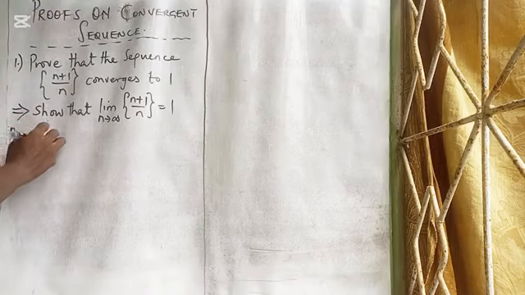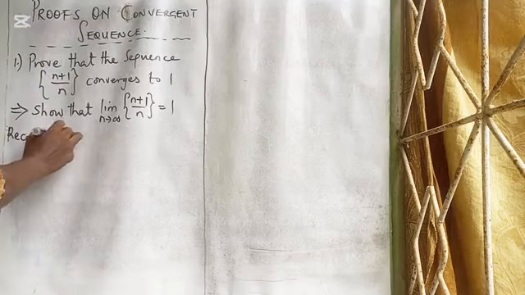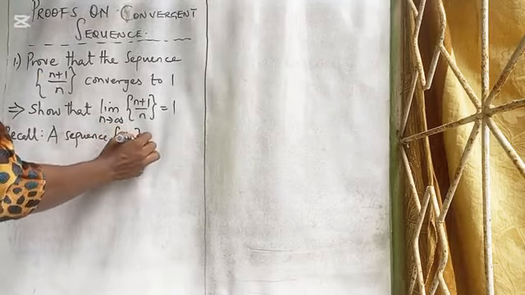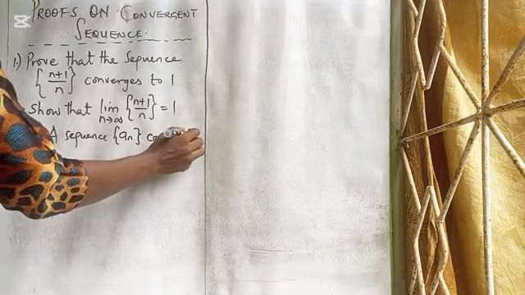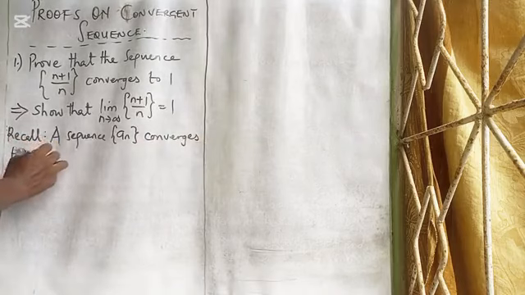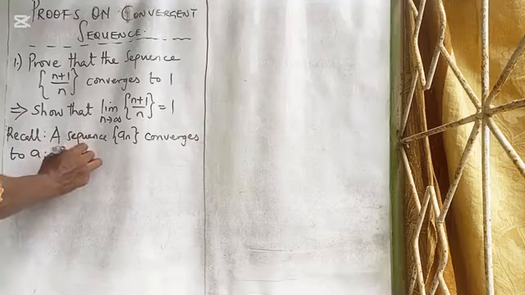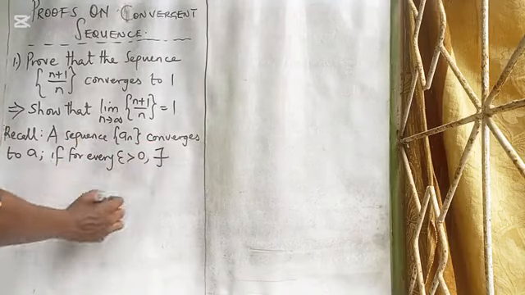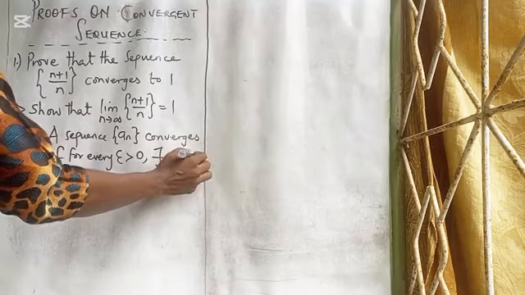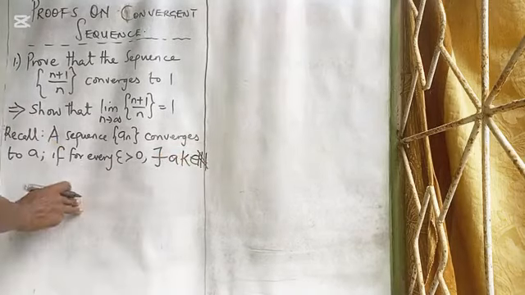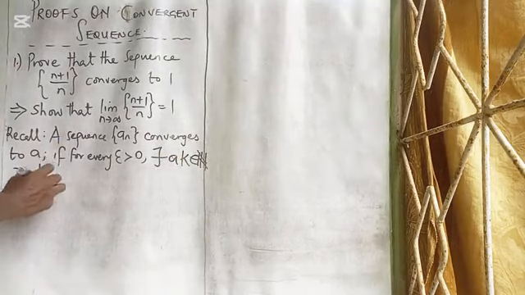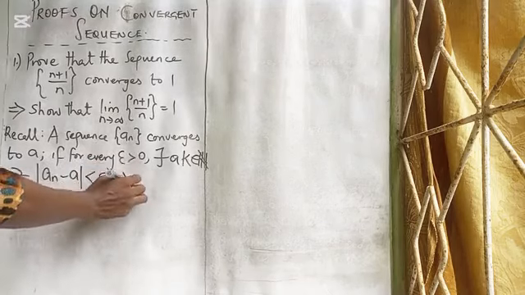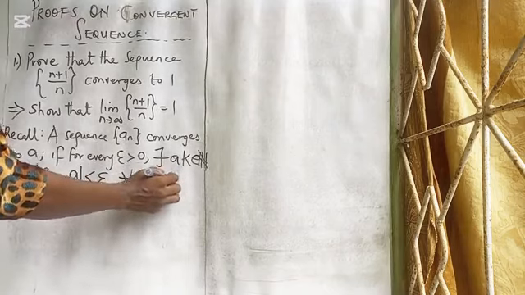Let's recall the definition. We said that a sequence an converges to A if for every epsilon greater than 0, there exists a k belonging to the set of natural numbers such that the absolute value of an minus a is less than epsilon for all n greater than or equal to k.